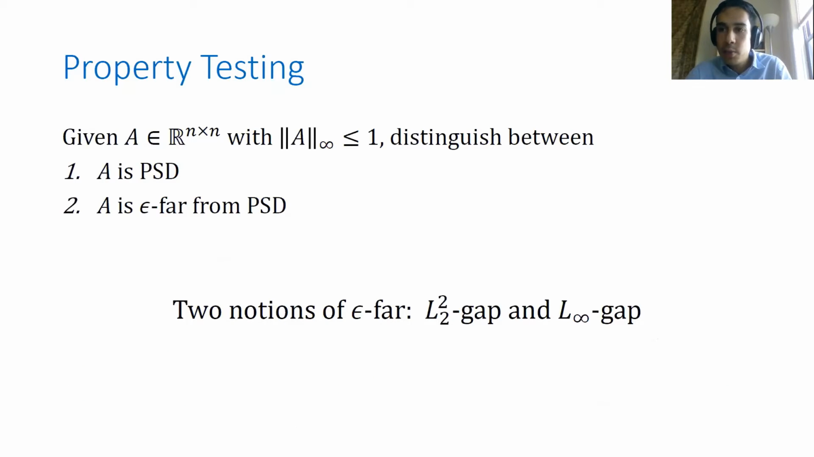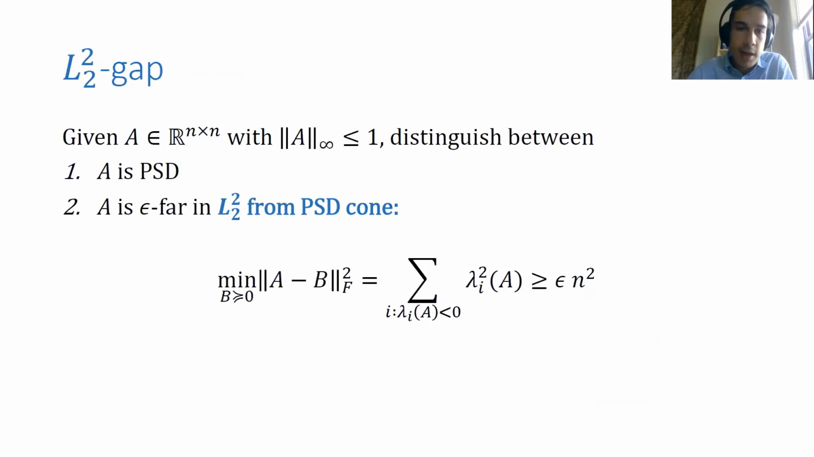Now I'll discuss what it means to be far from PSD. There are two notions, and one is going to be more specific than the other. The first one we call the L2 squared gap. This just means the squared L2 distance from A to the nearest PSD matrix B. Here the notation B greater than or equal to 0 means that B is a PSD matrix.